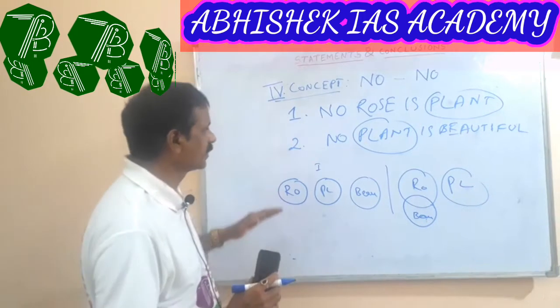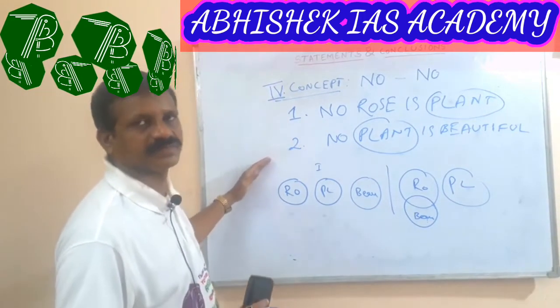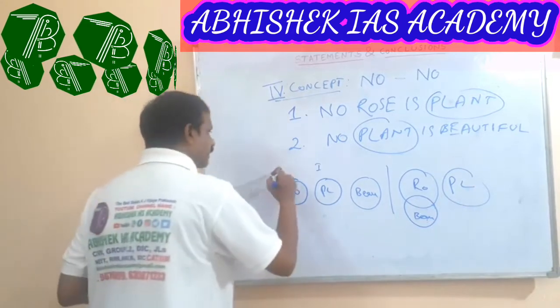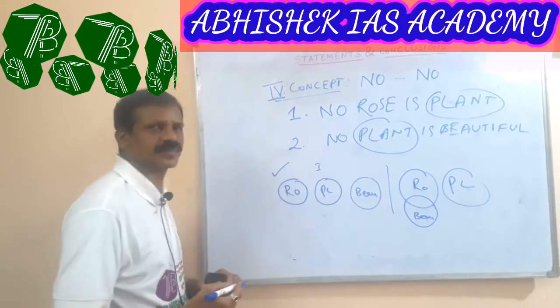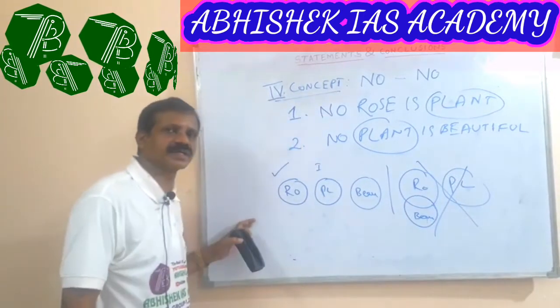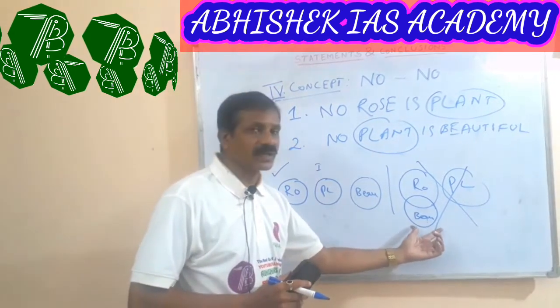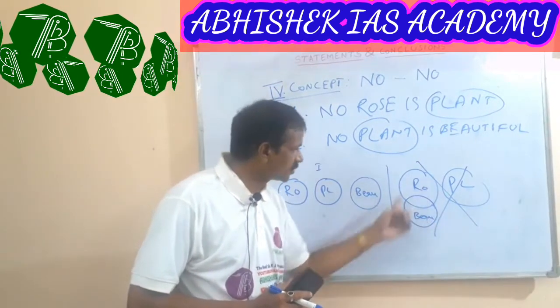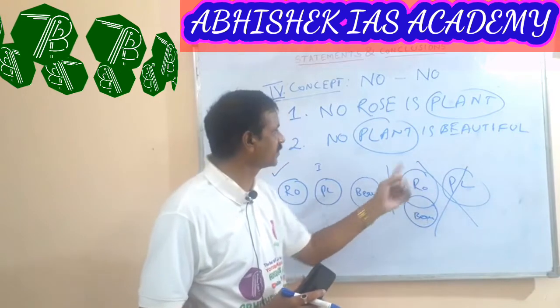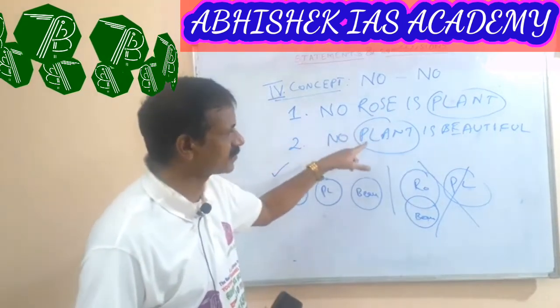But here we gave the main preference to the first aspect of the Venn diagram. We did not take this one. There is no clear-cut information about the relation between the rose and beautiful sectors from the given statements.